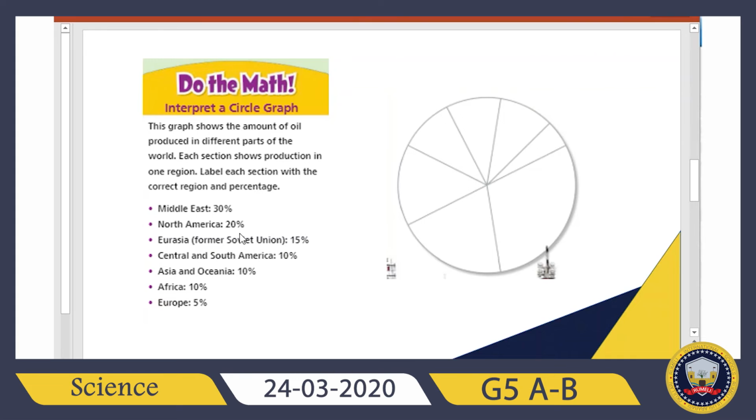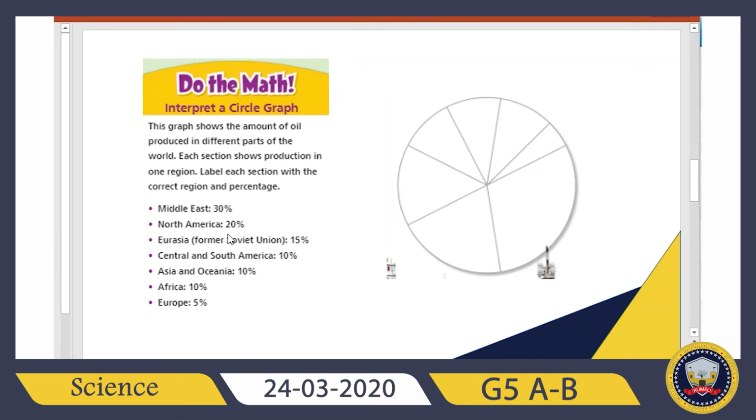So, for example, most of the oil produced on Earth is coming from the Middle East. We can understand it from there because it is saying 30%. Most of it is bigger than every other amount here.